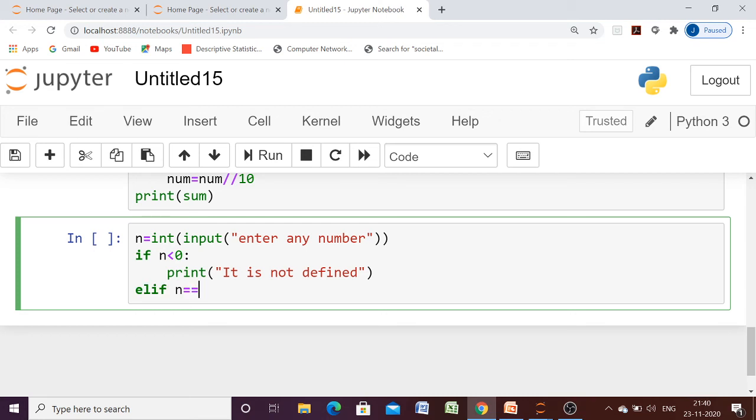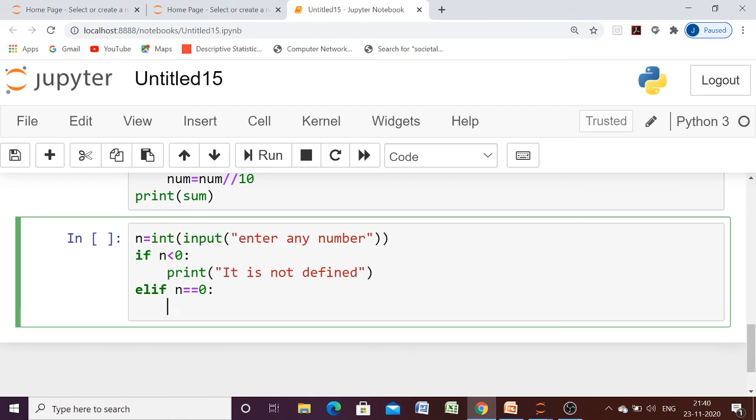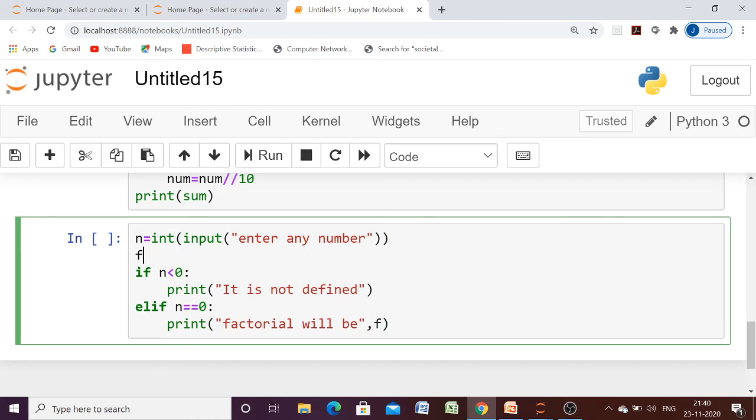If n is 0, then we will print that factorial will be 1. Okay, we will just initialize the value of f is equal to 1, because if the number is positive, or more than 0, then this value will be needed.